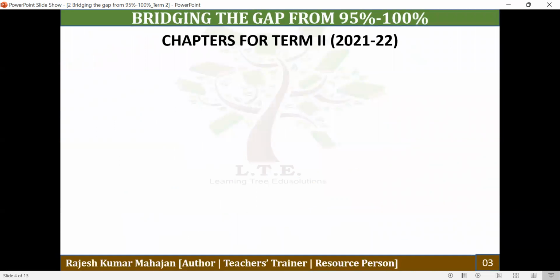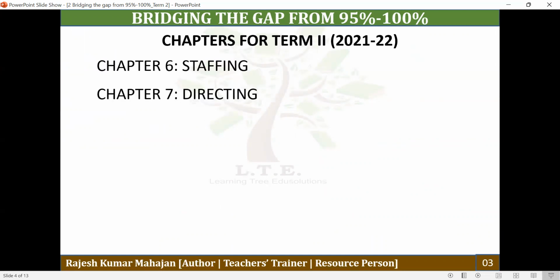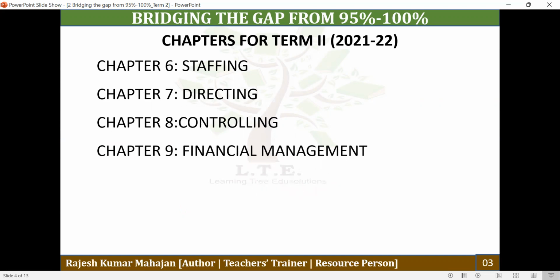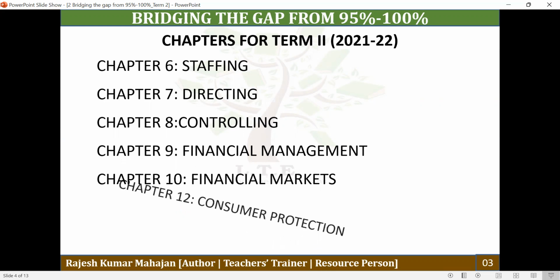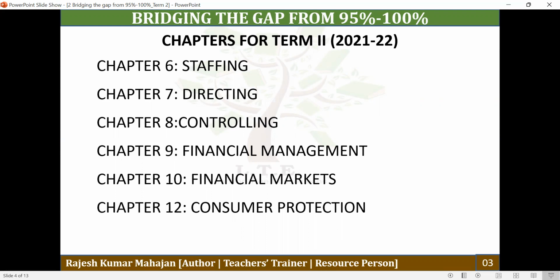And now come to the main points. Let's have a look at the number of chapters we have in Term 2. Chapter number 6, that is staffing. Then we have chapter number 7, directing. Then chapter number 8, controlling. Chapter number 9, financial management. Chapter number 10, financial markets. Chapter number 12, consumer protection. So we have 6 chapters for the Term 2 examination.